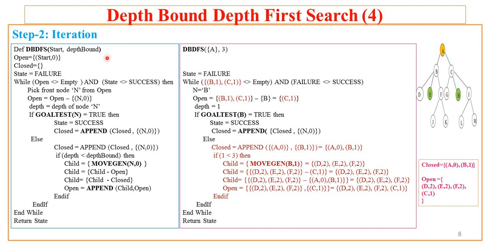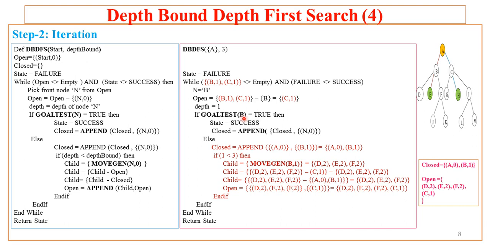Now in this iteration, still the start vertex is A and depth is 3. Now state is still failure. Open has B and C, state is not success, so it picks the front node from the open, that is B. It removes that node from the open, and now open has only one node C with level value 1. Now the depth of the current node B is 1. So first it inspects whether B is a goal node.